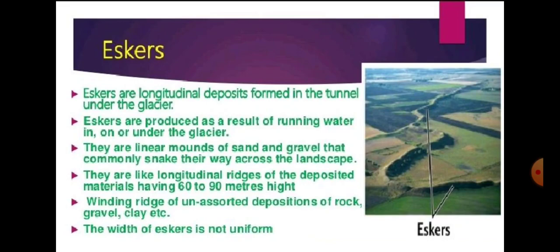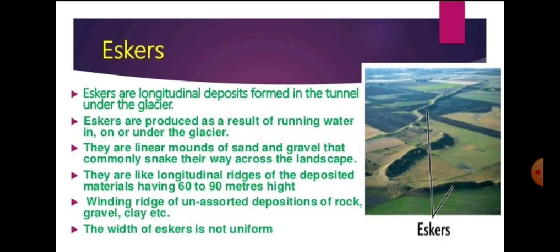Now the next one is eskers. So an esker is also a longitudinal deposit, and it's a kind of linear mound of sand and gravel that is found across the landscape, and its height is approximately 60 to 90 meters.